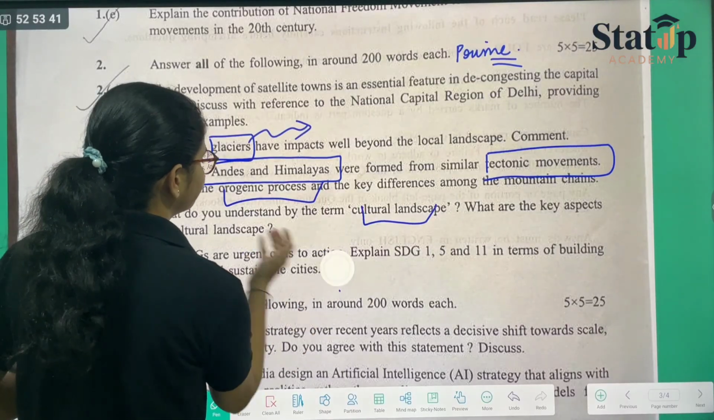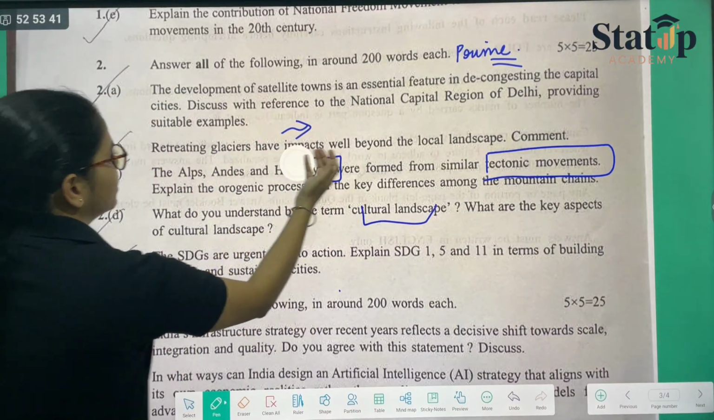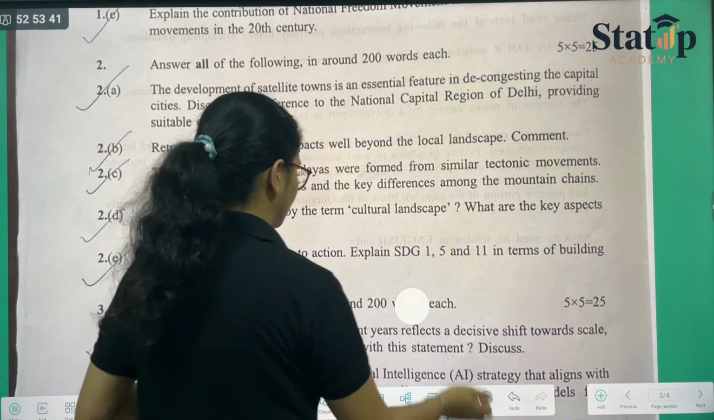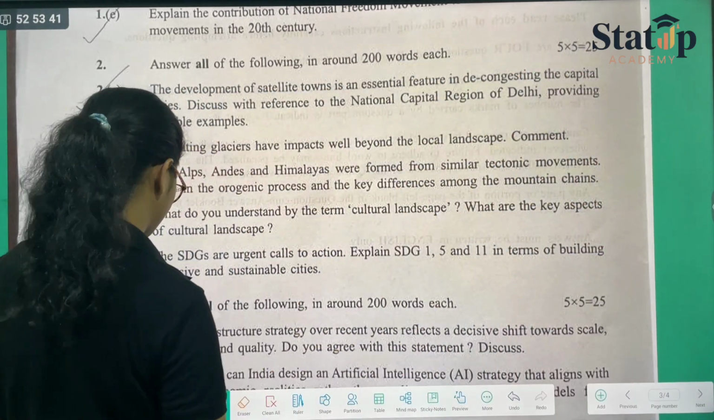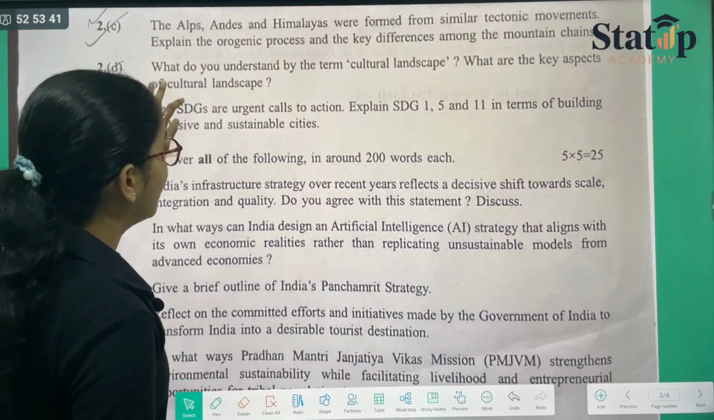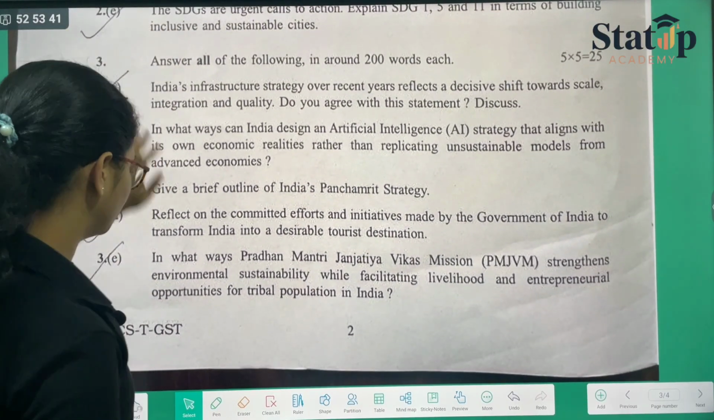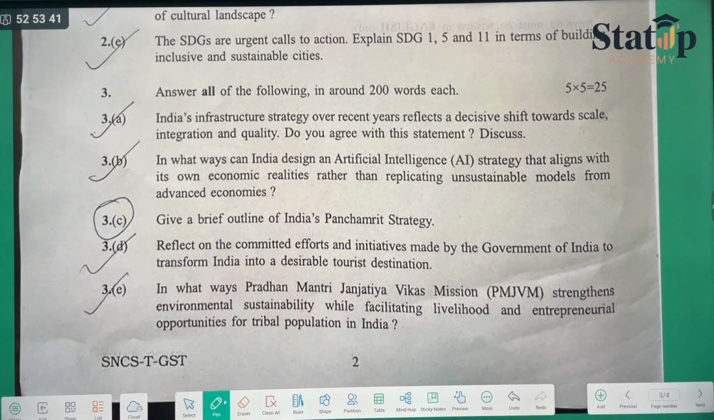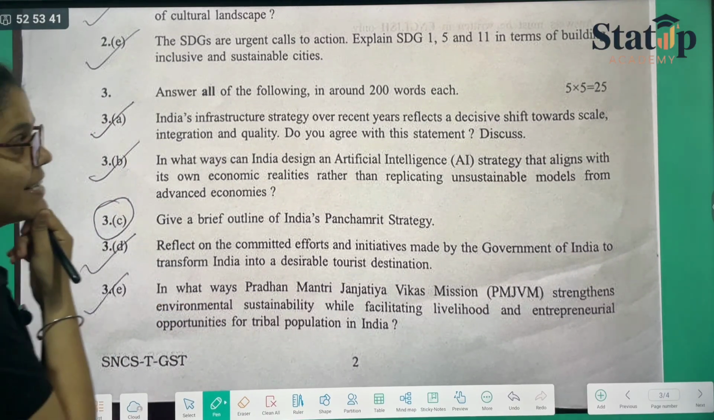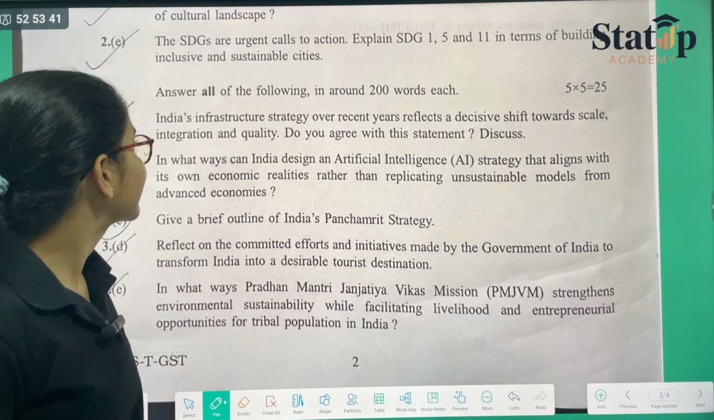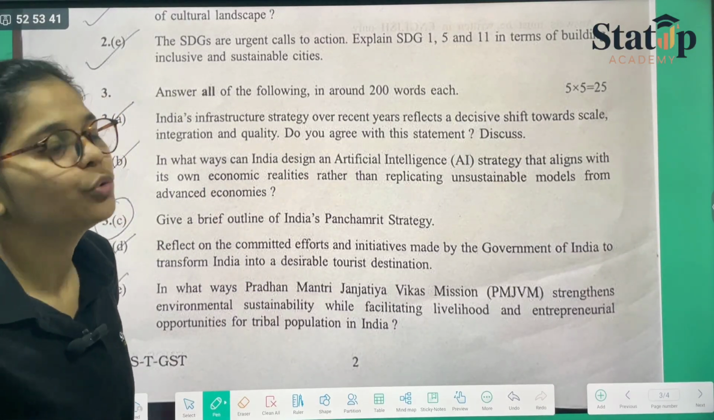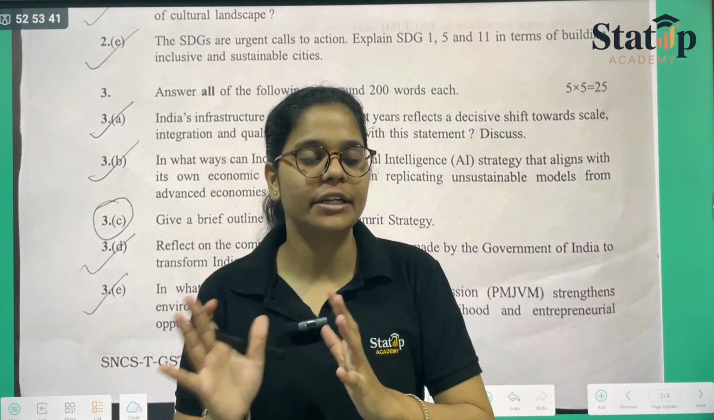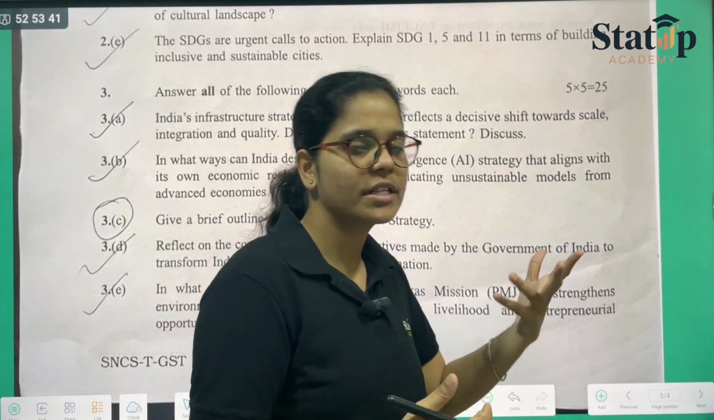Next thing says question number 3. Answer the following in around 200 words. India's infrastructure strategy over recent years reflects a decisive shift towards scale, integration, and quality. Do you agree with this statement? So that was just an agree or not agree type of question. So that was again a discussion.